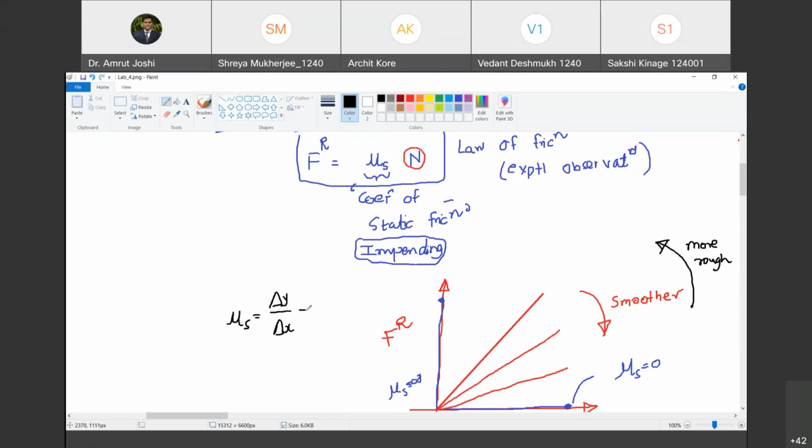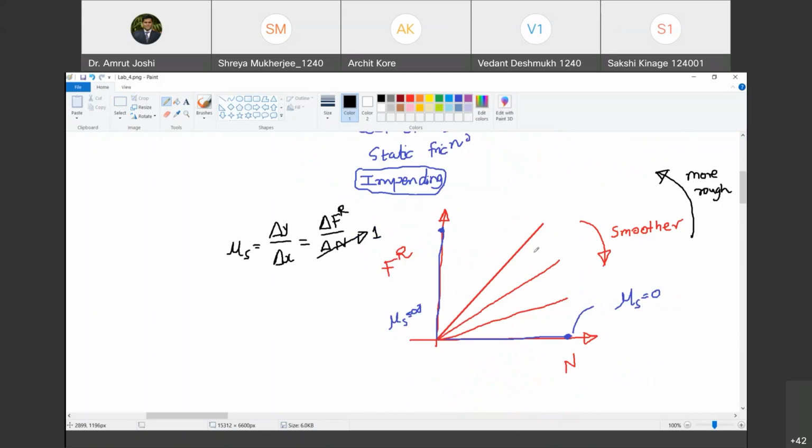Yes, sir. But what is there on the y axis? It is fr. So it is in fact delta fr divided by delta n. Do you agree with me? Yes, sir. Now if I set delta n equal to 1, then what is delta fr? Delta fr itself becomes mu s. Do you agree with me? Yes, sir. So now I am going to show exactly that.